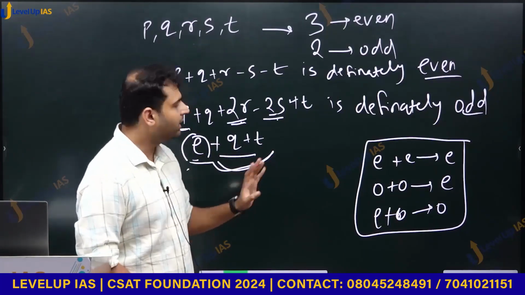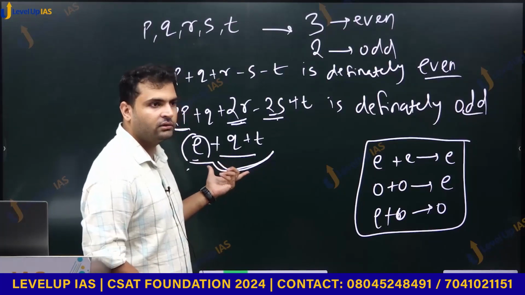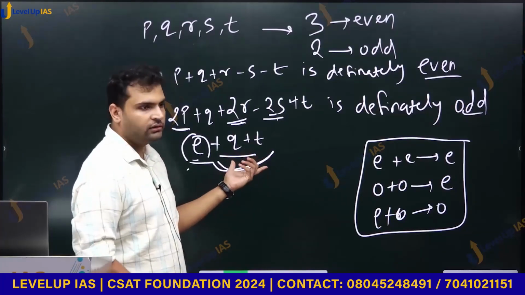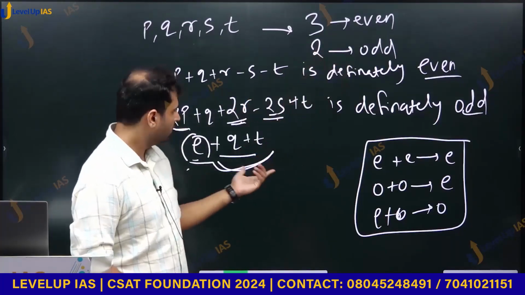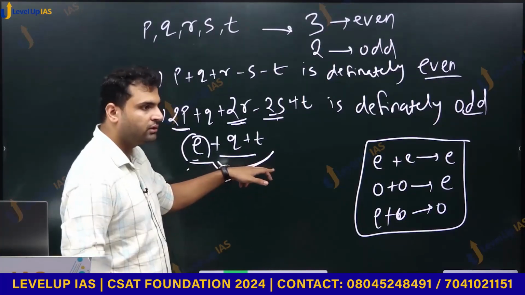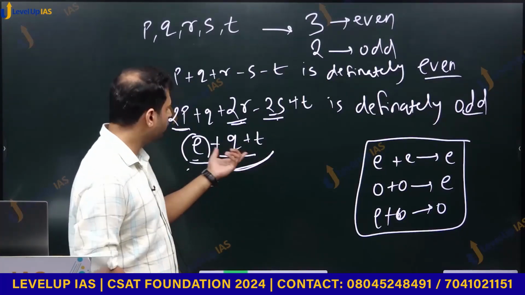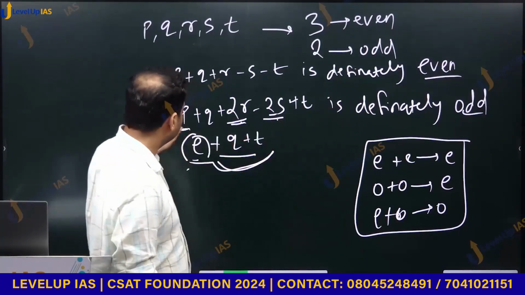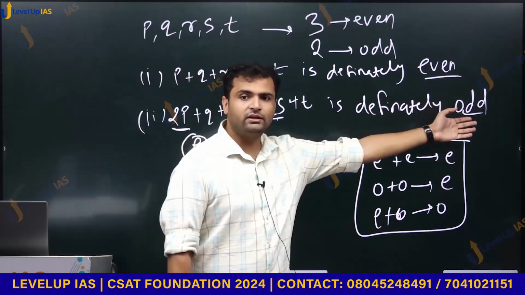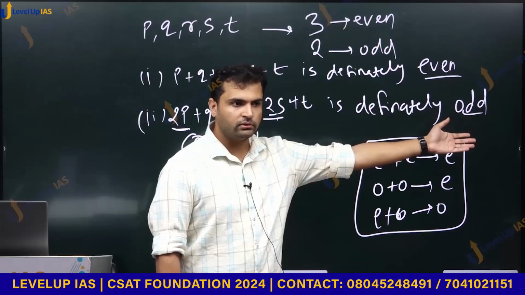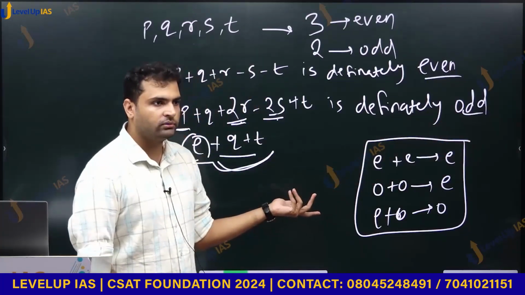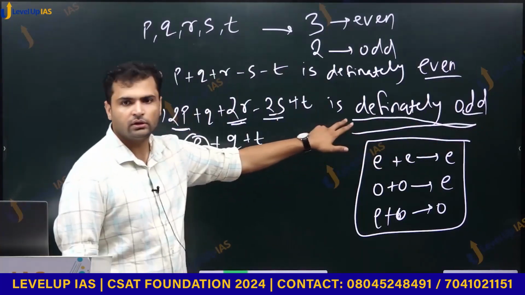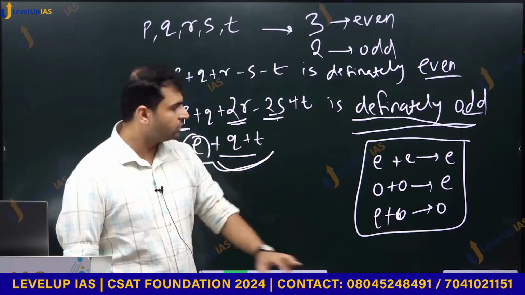Possible. But is it possible that it is an even number? We have even number plus q plus t. If both are odd, is it possible for both of them to be odd? Yes. Then we'll have even number, and even plus even is even, or both of them can be even. Then even plus even, again even. So can we say that this addition is definitely odd? No. It can be even, it can be odd, we don't know, right? So can we say that it is definitely odd? No. What did we use? Only this.